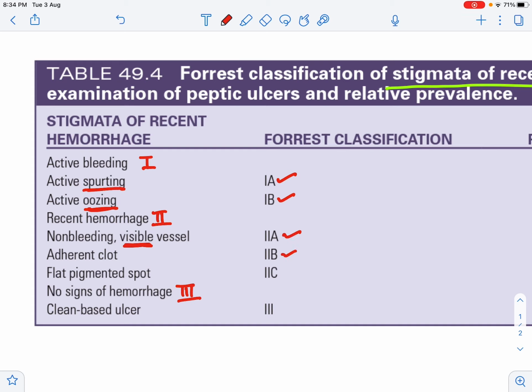This means that he was bleeding in the immediate past, but now he has stopped bleeding and there's a clot. So there's a high chance that when you remove the clot, he'll start bleeding again. And grade 2C means there's a flat pigmented spot. This pigmentation is basically hemosiderin, that is, the hemoglobin breaks down and that will cause pigmentation. So this means that he has bled, but a few more days before grade 2B. Now grade 3 means that there are no signs of hemorrhage. So it is a clean based ulcer. This patient has not bled.